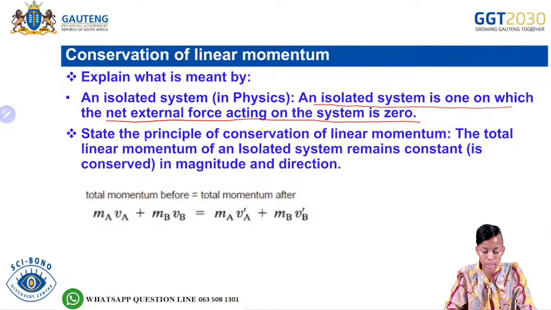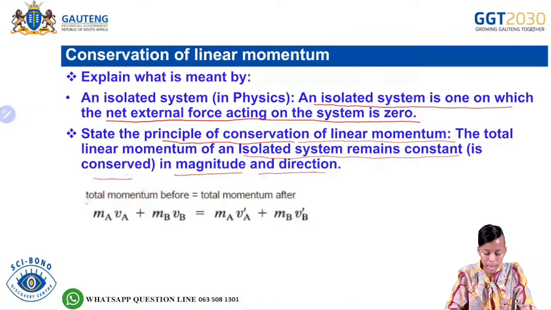Then we need to state the principle of conservation of linear momentum, which says the total linear momentum of an isolated system remains constant, or is conserved in magnitude and in direction.